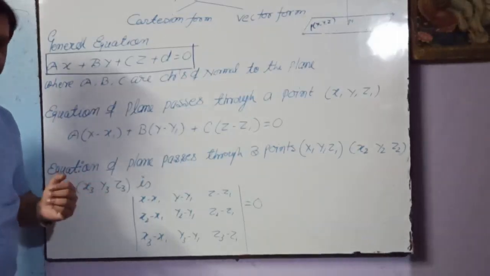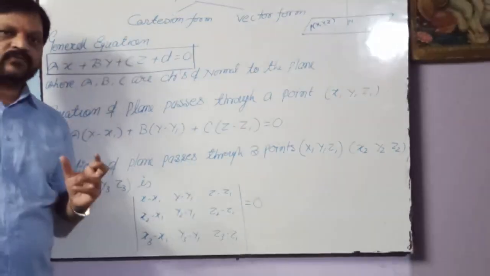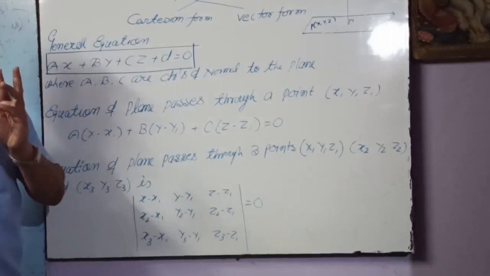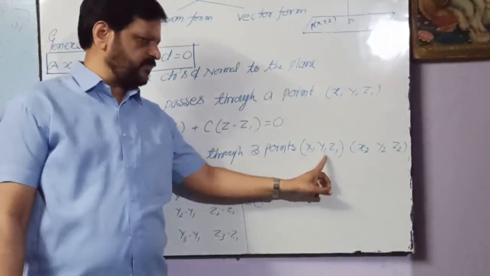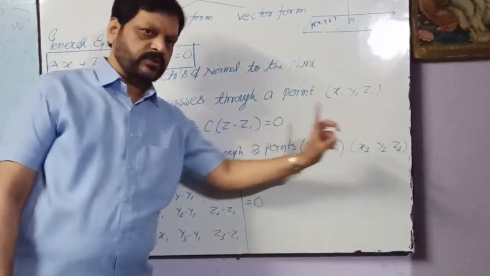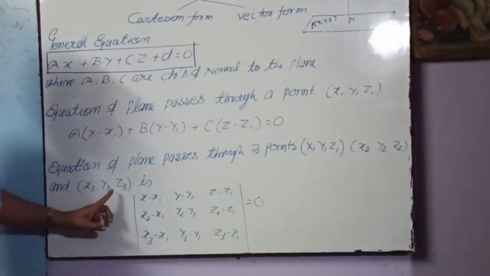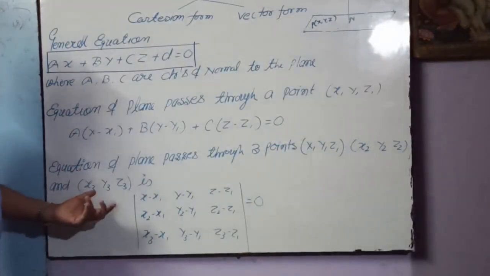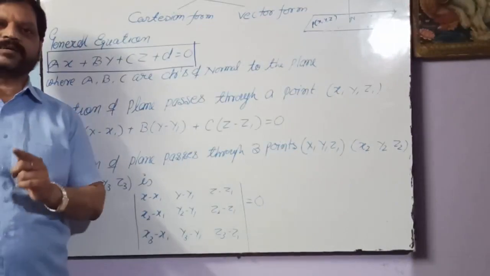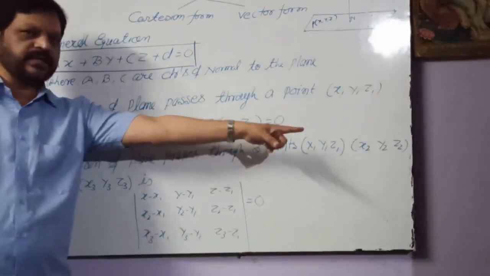And we will see what is the equation of the plane when the plane contains 3 points whose coordinates are x1, y1, z1, x2, y2, z2 and x3, y3, z3. In other words, find the equation of the plane passing through these 3 points.